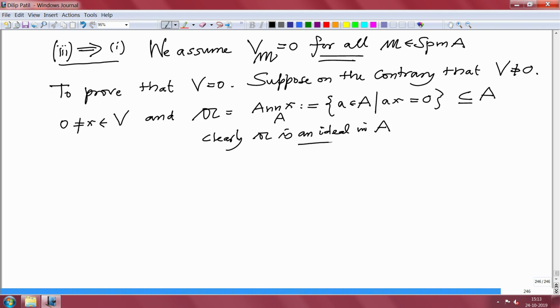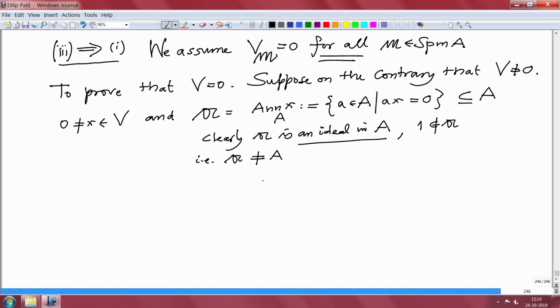So, this is clearly an ideal in A, and because x is non-zero, the element 1 is not in the ideal 𝔞, that means this 𝔞 is a proper ideal. So, that is, 𝔞 is not the whole ring. So, it is a proper ideal.